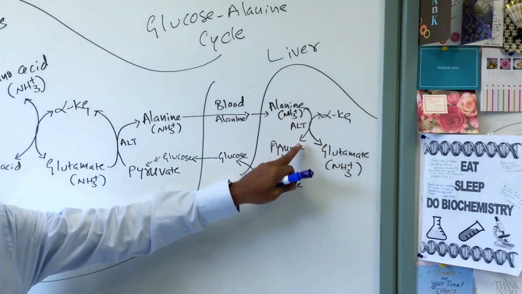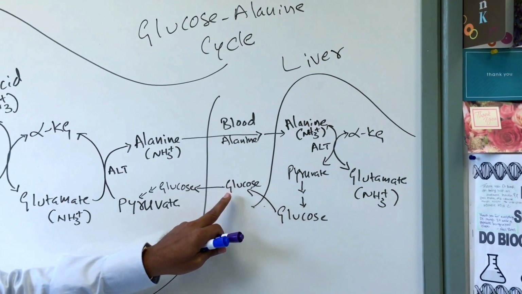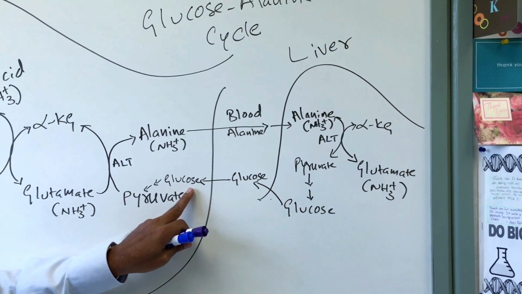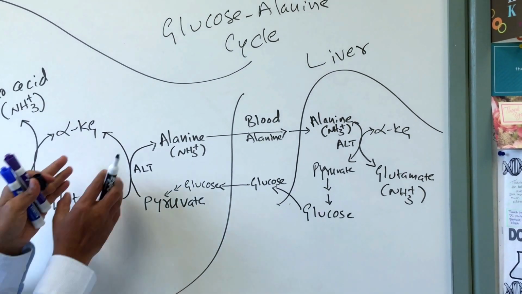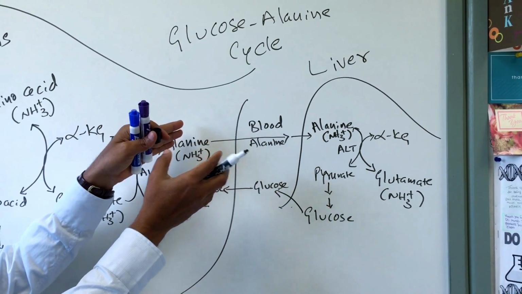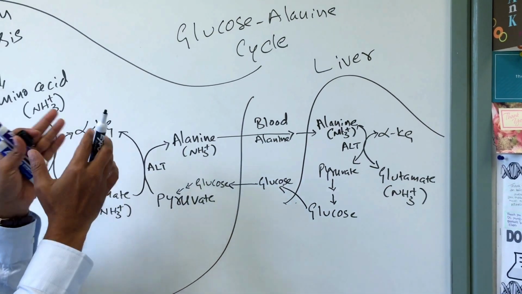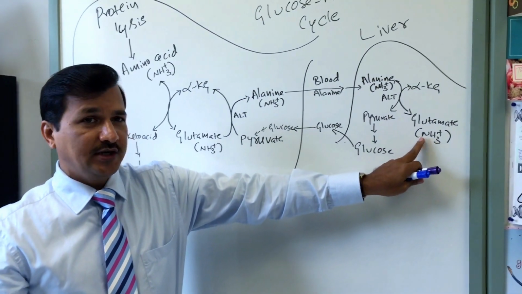As you can see, alanine is moving out of skeletal muscle, going to the liver. In the liver, alanine is converted to pyruvate. Pyruvate is converted to glucose. Glucose comes out into the blood, is taken up by skeletal muscle, undergoing glycolysis, forming pyruvate. Pyruvate gets into one more alanine transamination reaction, brings alanine, and that's the cycle here. Glucose alanine cycle. Anyway, let's move on to see what happens to the amino nitrogen.